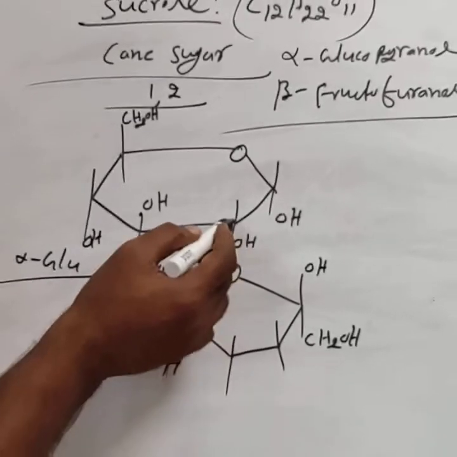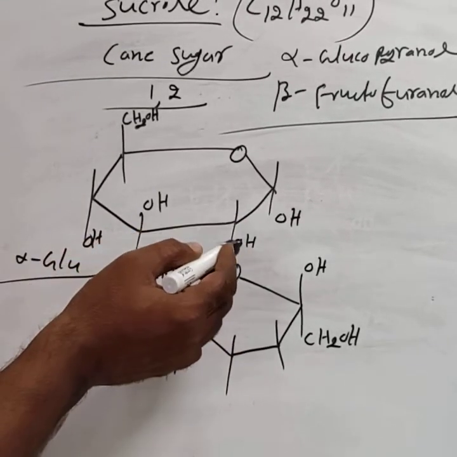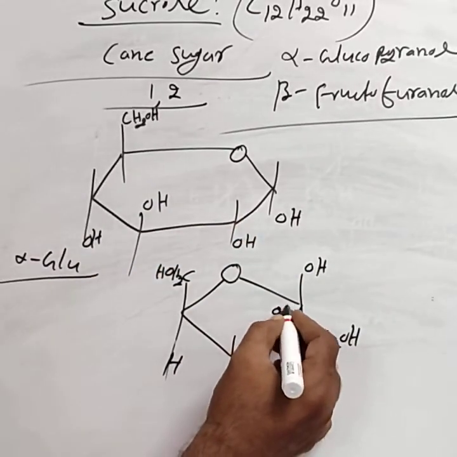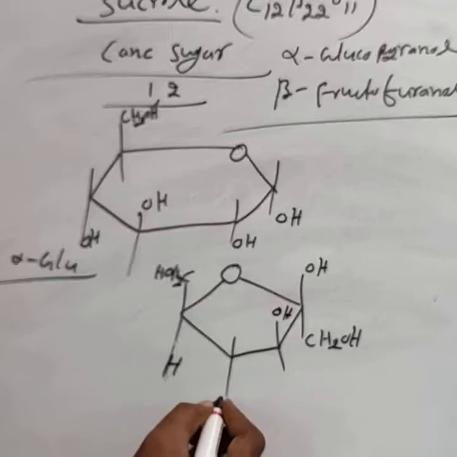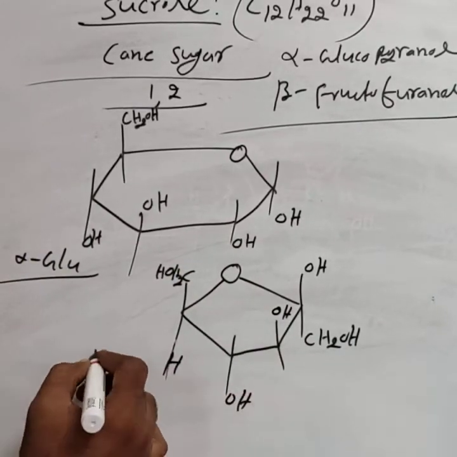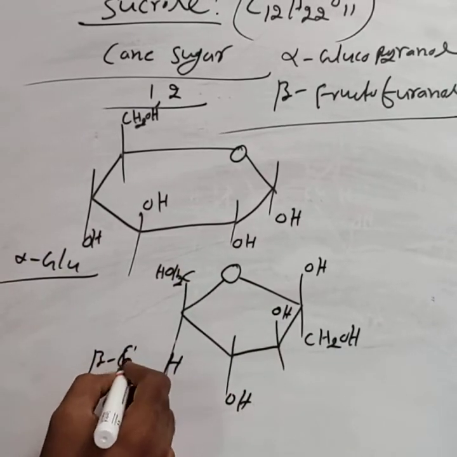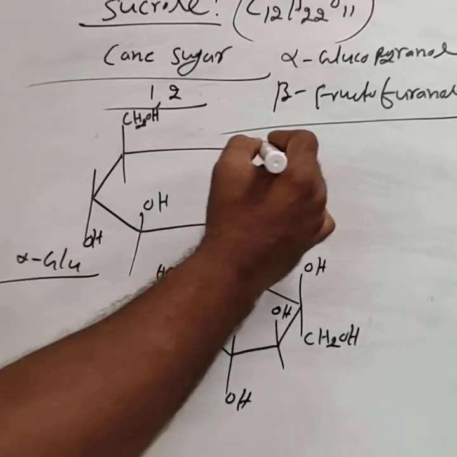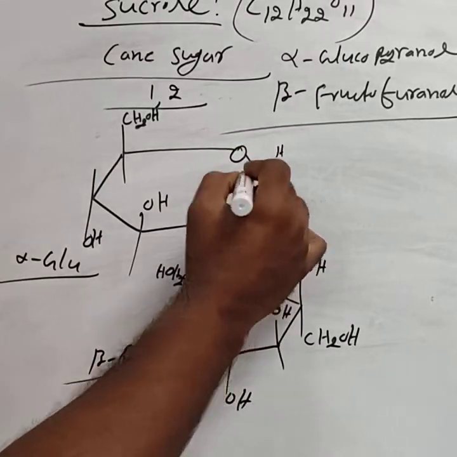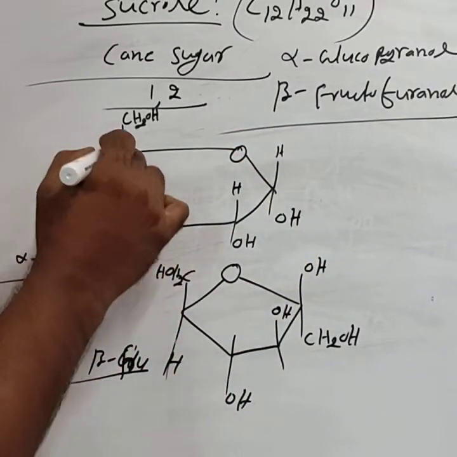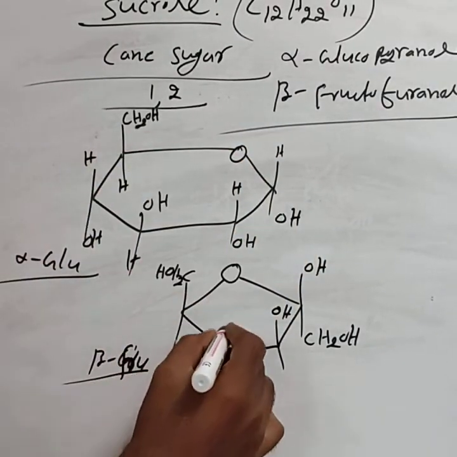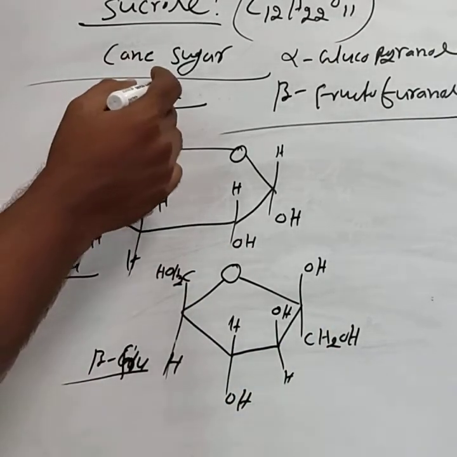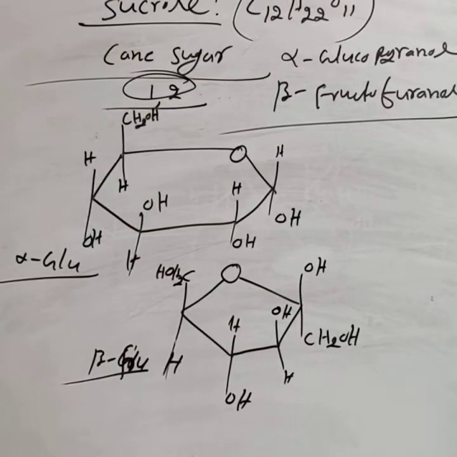For the glucose, at the second and third corners the OH is opposite, that is here below, for this one above. This is the beta fructose. Then the remaining all are hydrogens: H, this is the H, this is the H. We have considered fructose for the 1,2 glycosidic linkage.